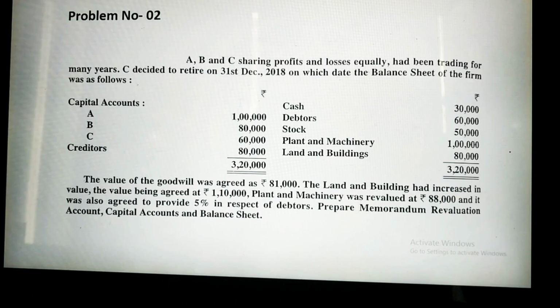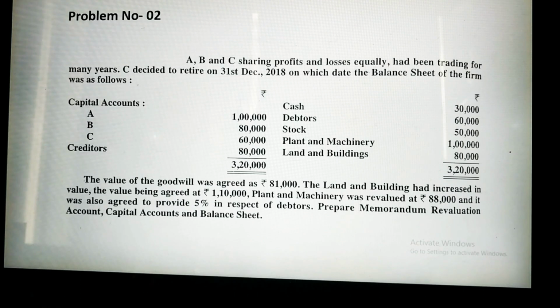Let's see the question. A, B and C are sharing profit and losses equally, and had been trading for many years. C decided to retire on 31st December 2018, on which date the balance sheet of the firm was as follows. Capital accounts of A, B and C are given as 1 lakh rupees, 80,000 and 60,000. Creditors 80,000, cash 30,000, debtors 60,000, stock 50,000, plant and machinery 1 lakh, land and buildings 80,000.